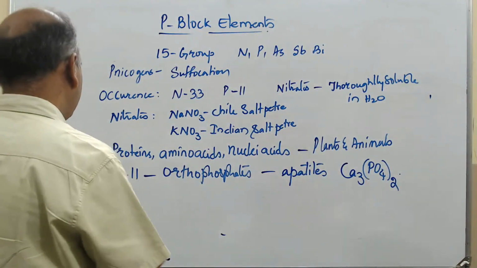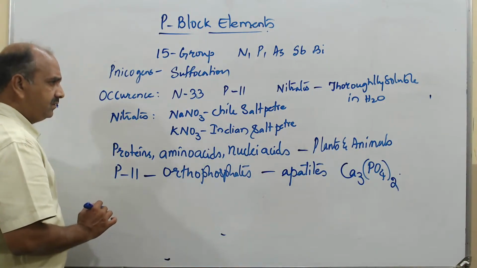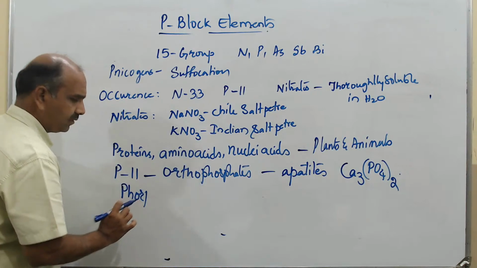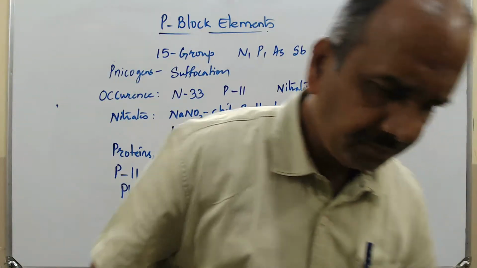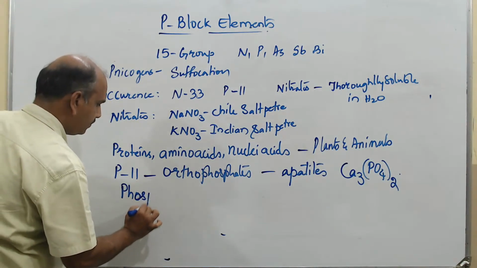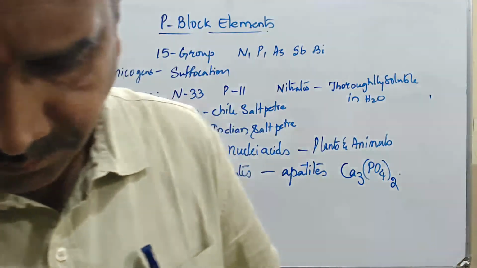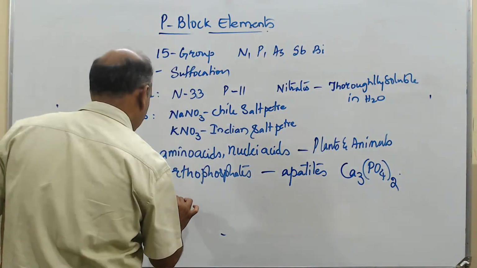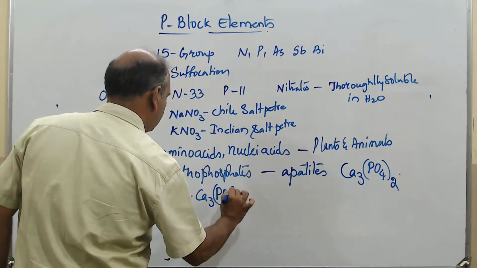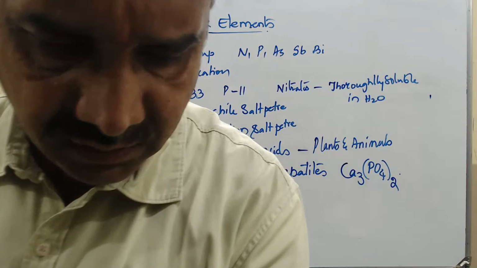Then we have the different types of phosphorus minerals on the Earth's surface. One is phosphorite, Ca3(PO4)2.